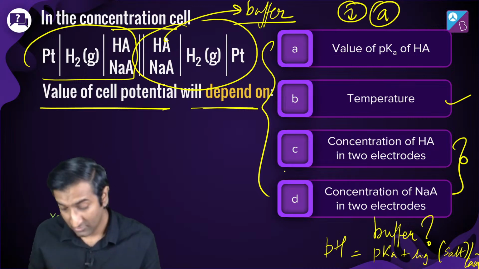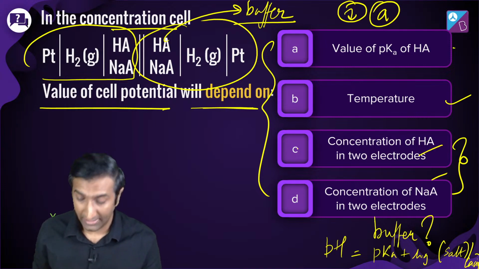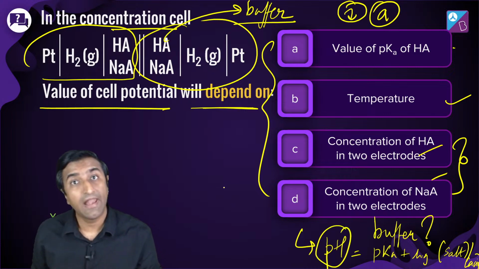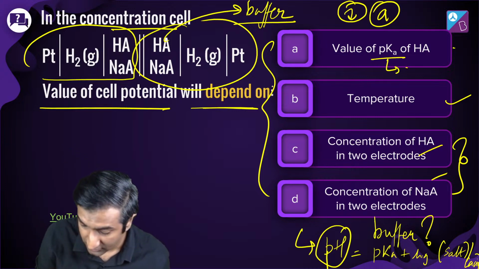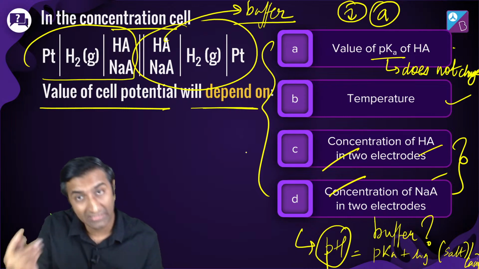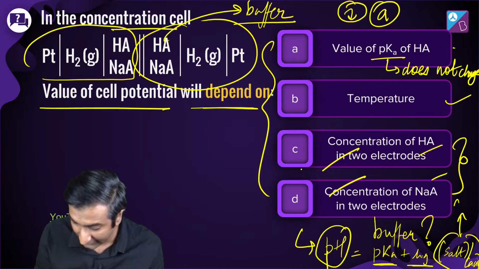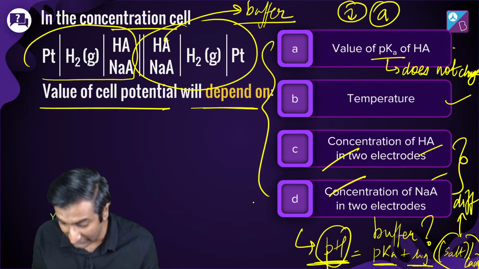But देखो अरमान, अगर आप A बोल रहे हो तो ये दोनों भी होगा, C और D भी होगा, है ना? Because मैंने बफर का pH आपको दिखा दिया है. बफर का pH is given like this, है ना? But यार pK does not change. This is a quick way of doing it. These both will change. ये दोनों अलग अलग है. pKa is a constant. So pH, although it depends on pKa and log of salt by acid, this will be different for both the cells. Right? Anode और cathode में अलग होगा. But ये तो same रहेगा. Sorry, ये तो same रहेगा, right?